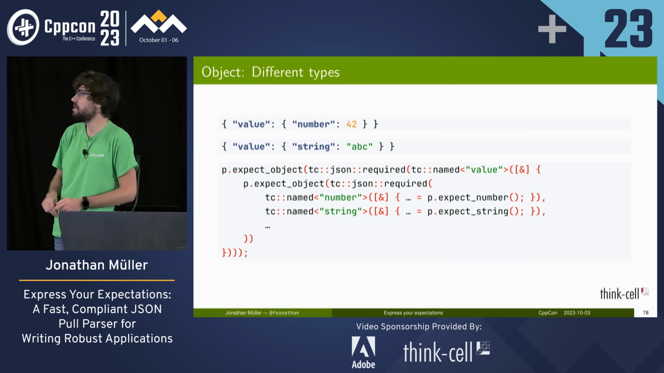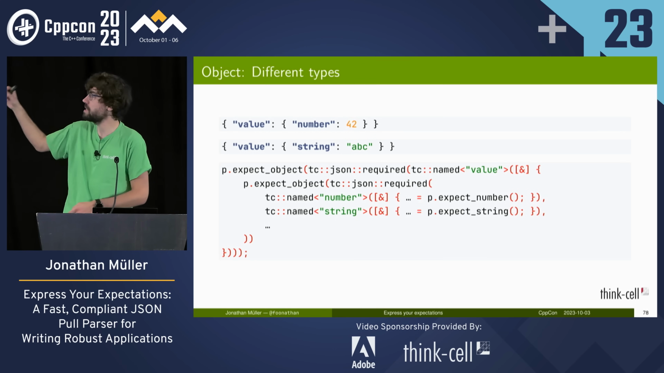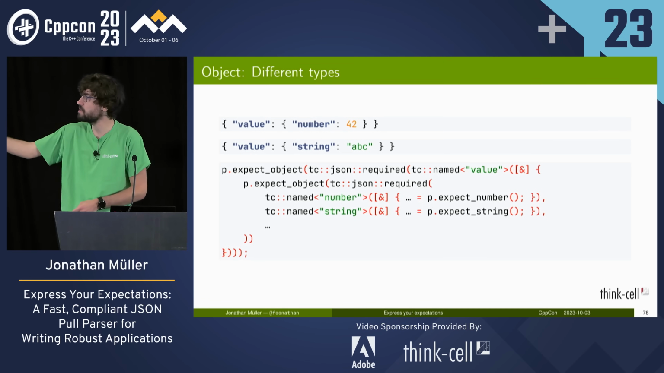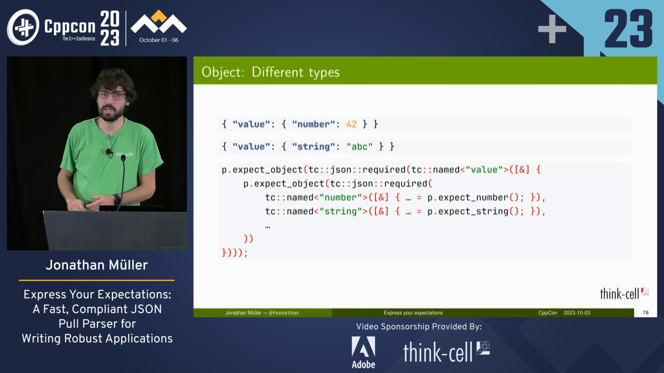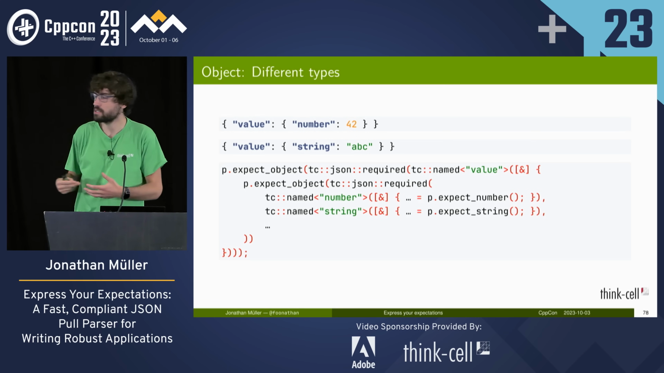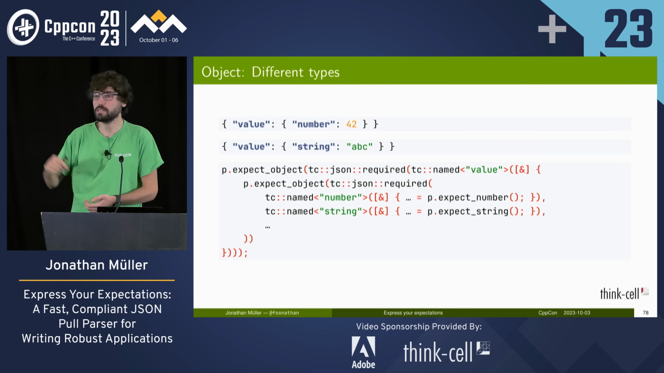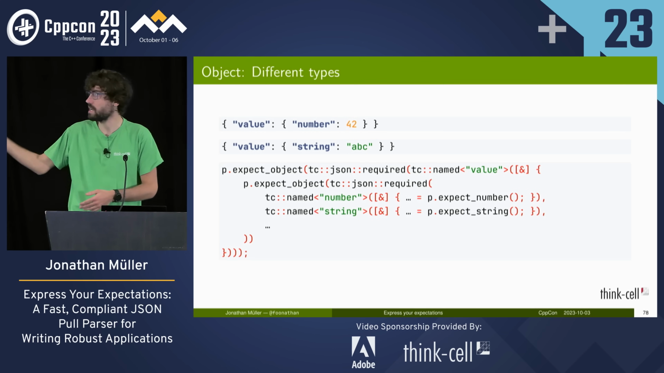Required can take multiple of those things. So here we've got two different kinds of JSON that we want to parse. Either the value is a number, in which case we can expect a number, or it's a string. So we've got the value object and then a sub-object, and we either got the number, and we do expect number, or the string, and then we do expect string. Required means only one of those must match. If we've got both a number and a string, that would be an error. And optional means at most one, right? So it's fine if none of those matched.